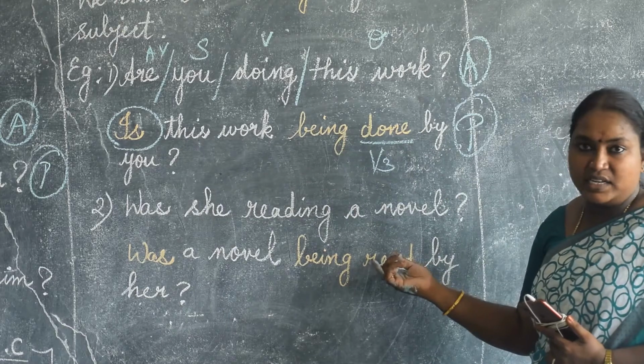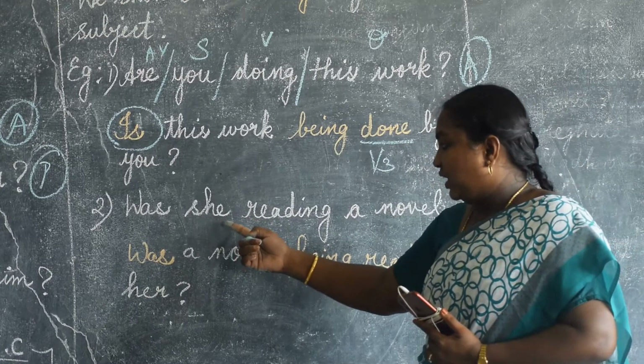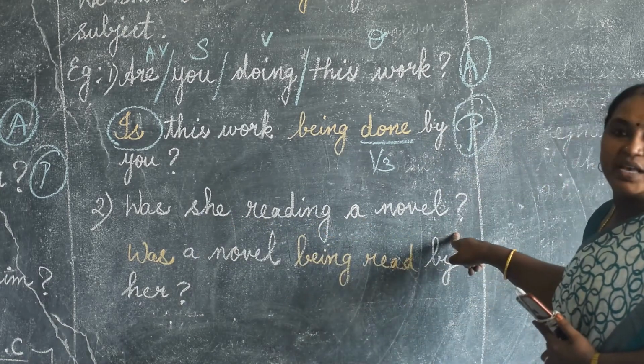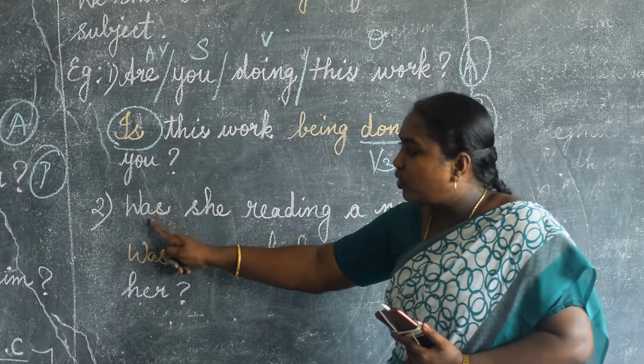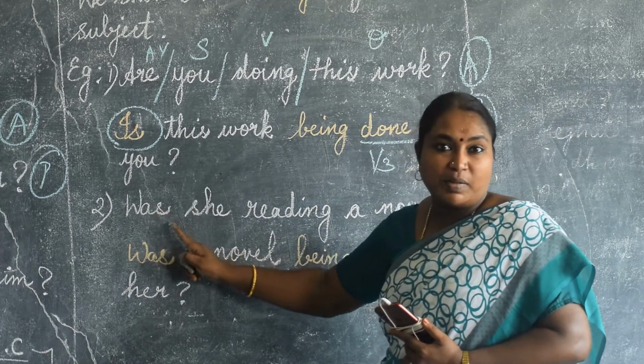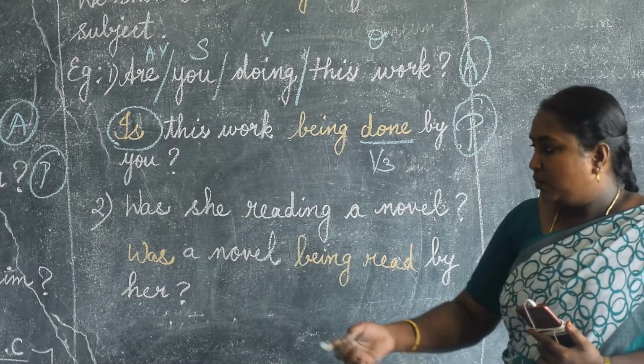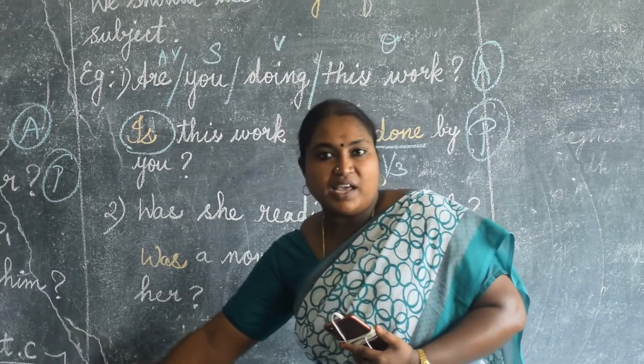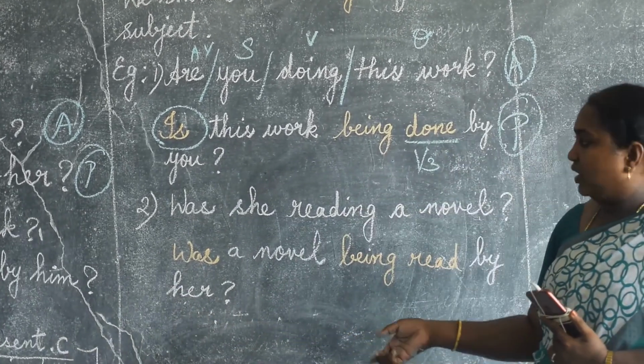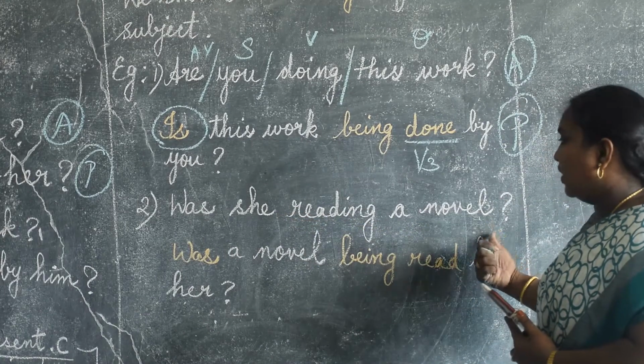See the next sentence. Was she reading a novel? For past, was is the past form. You have to keep it in your mind. Am, is, are: present. Was, were: past. Okay. Was she reading a novel?